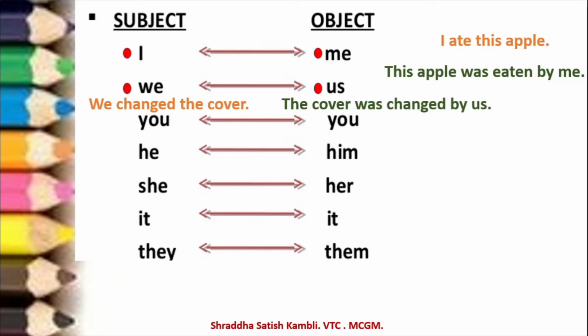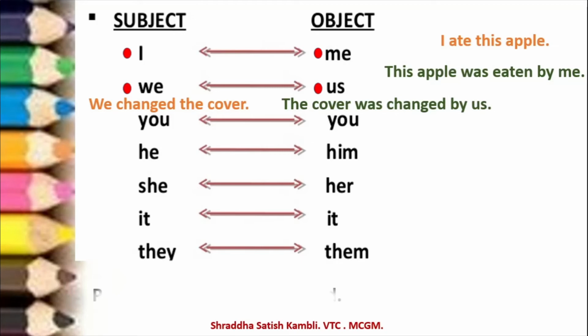She will become her. It will stay it only, and they will become them. So this is how the subject and object can change. Okay, the word can change. The pronouns which are used as subject and object can change.